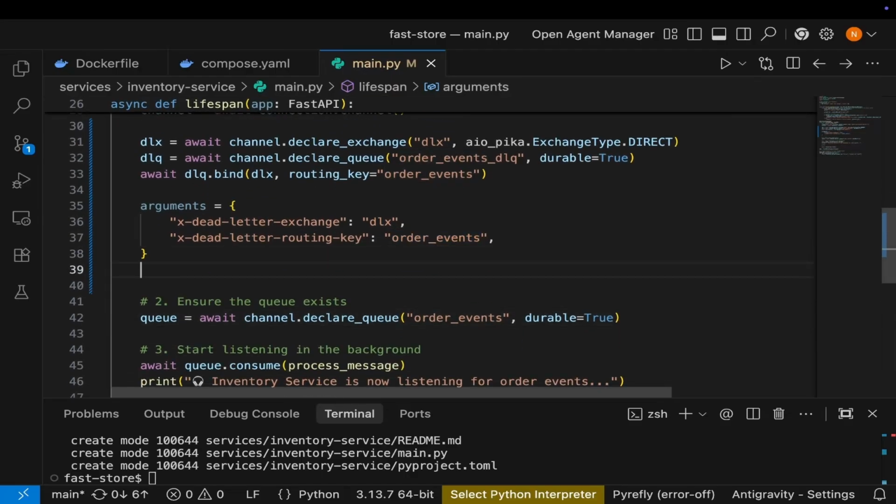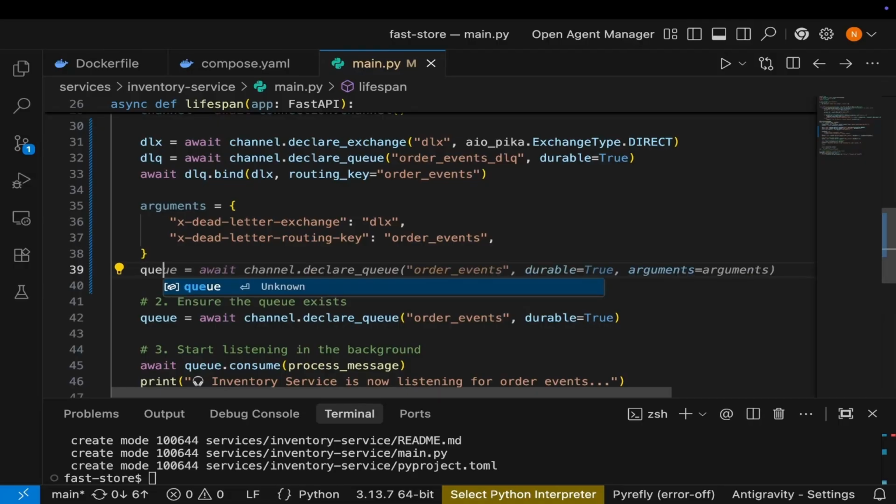So now I can say Q will be equal to, let me hit tab, await channel.declare_queue. The queue is called order events, durable equals true, arguments equals arguments.